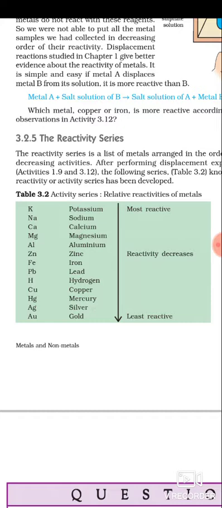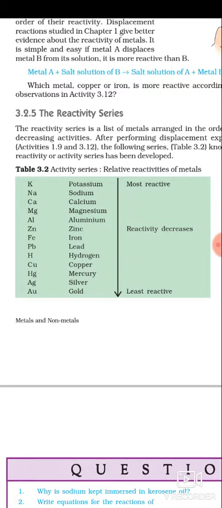If you study this, I think it will help you when two metals are provided and you are asked to find which is more active and which is less active. You can easily find out by using this table.